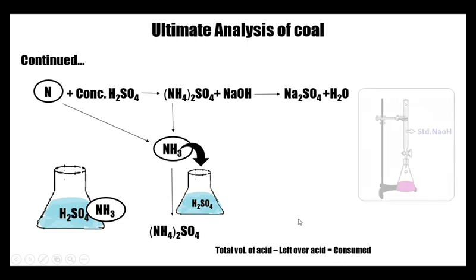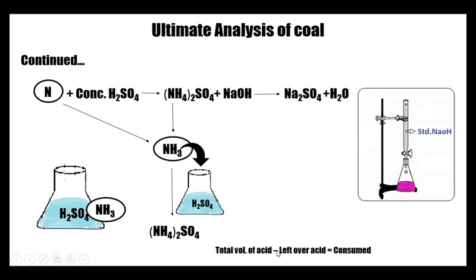That leftover acid is determined by a process called back titration, by doing titration against standard sodium hydroxide. So this leftover acid is titrated against standard sodium hydroxide using an indicator, and we will come to know the leftover acid value.